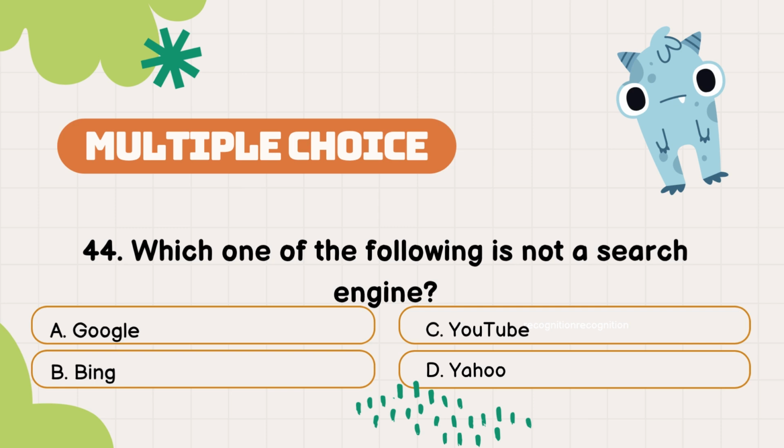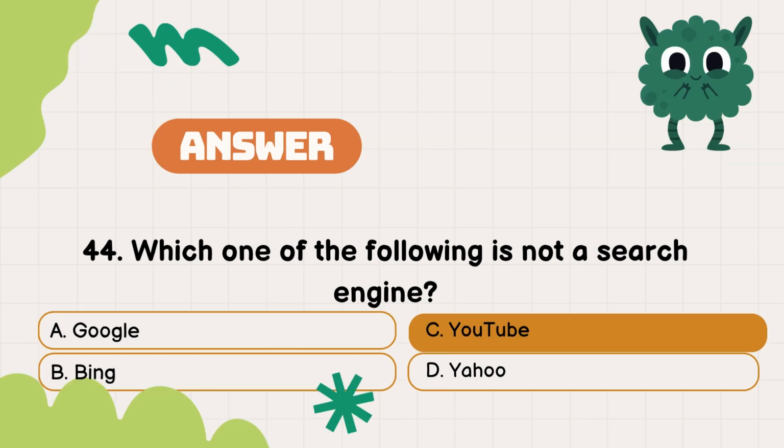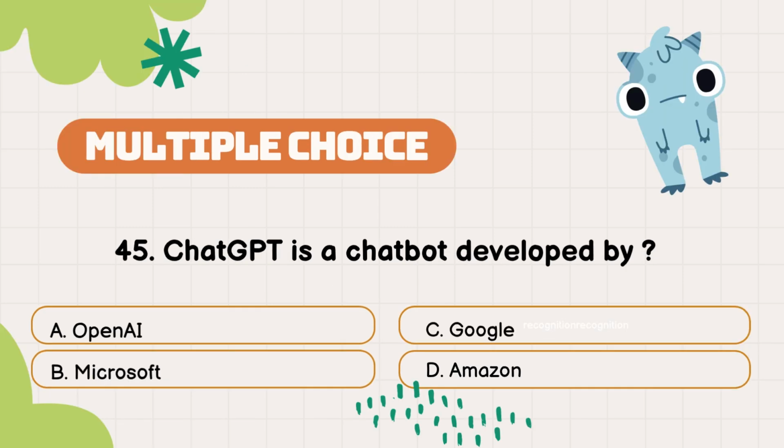Question number 44. Which one of the following is not a search engine? The options are A. Google, B. Bing, C. YouTube, D. Yahoo. The answer is YouTube.